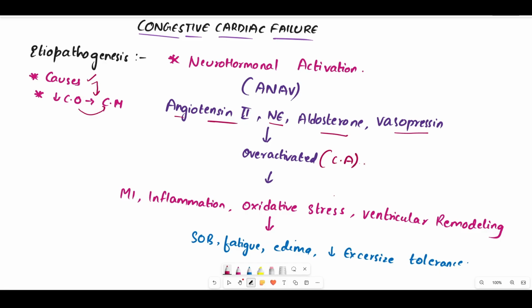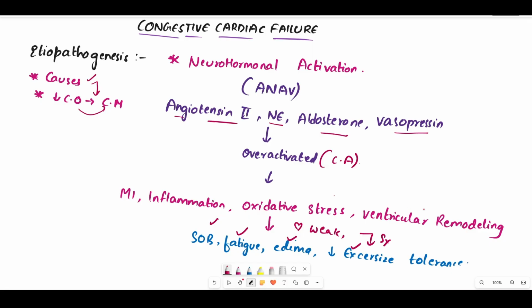If there is chronic activation of these substances, it will lead to conditions like MI, inflammation, oxidative stress, and ventricular remodeling. Because of all these conditions, the heart becomes weak and very less efficient. That further leads to symptoms like shortness of breath, fatigue, edema, and decreased exercise tolerance. Now, this is the complete etiopathogenesis.